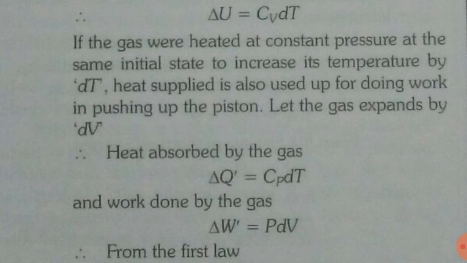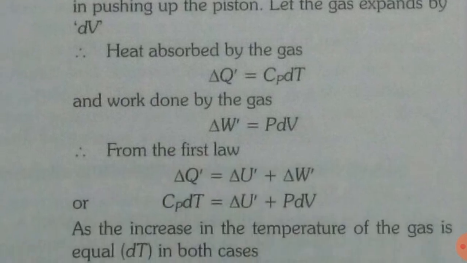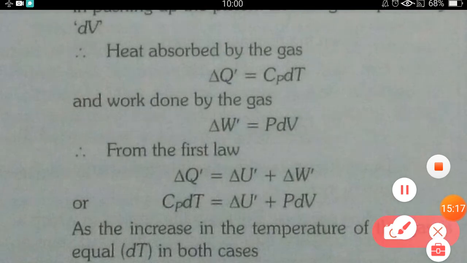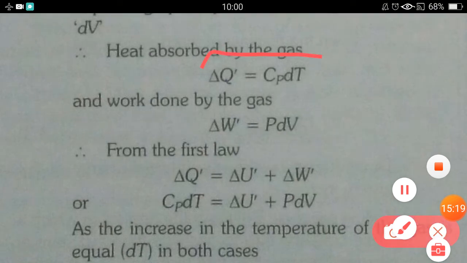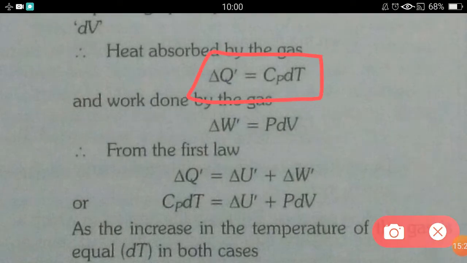Suppose the heat given is Cp dT and the total work done by the gas is given by del W dash equals PdV.